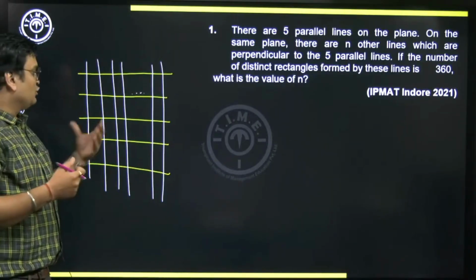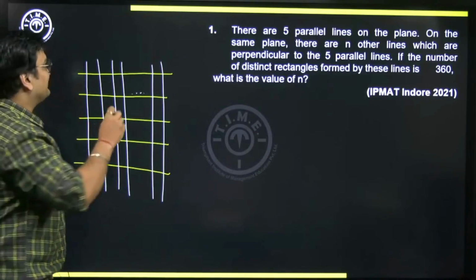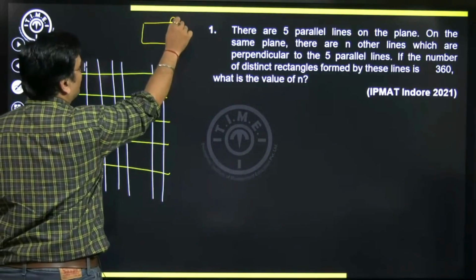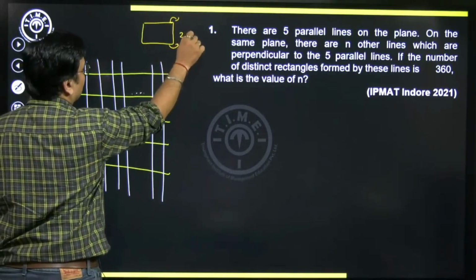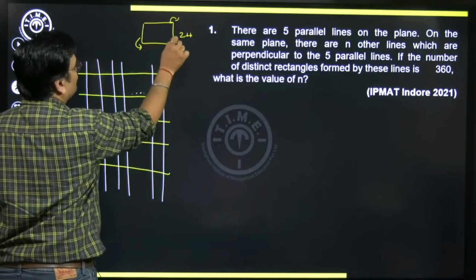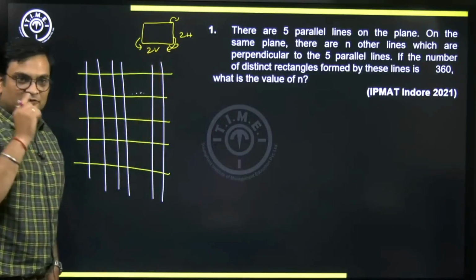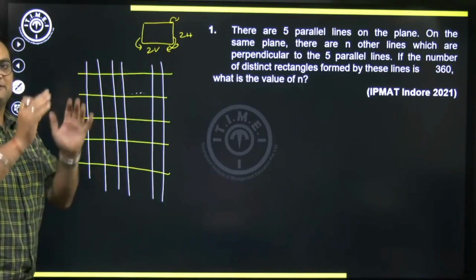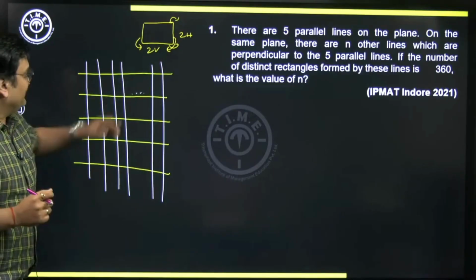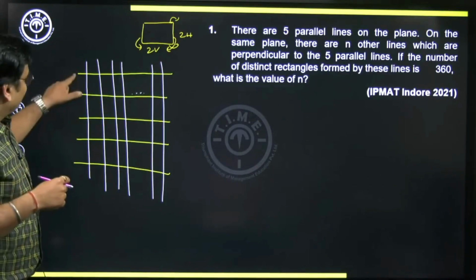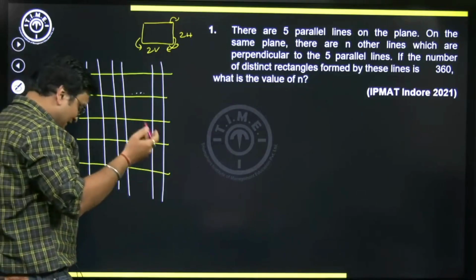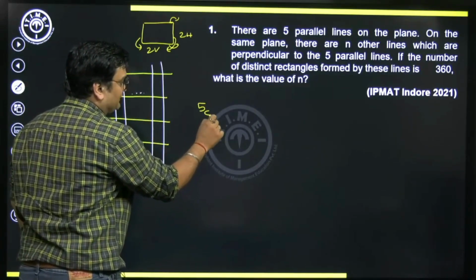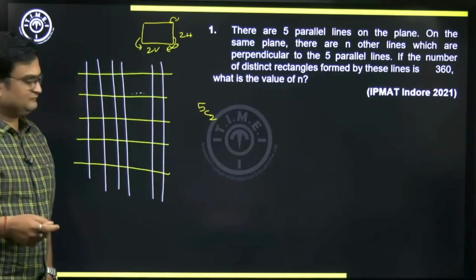Now, how do we form a rectangle here? For forming a rectangle of this shape, we naturally need 2 horizontal lines and also 2 vertical lines, right? Whenever you select 2 horizontal lines, along with that you select 2 vertical lines, you will get one distinct rectangle. Here, how many horizontal lines are there? There are 5, the yellow ones. In how many ways can we select 2 horizontal lines? The number of ways will be 5C2. Out of 5 you may select any 2.